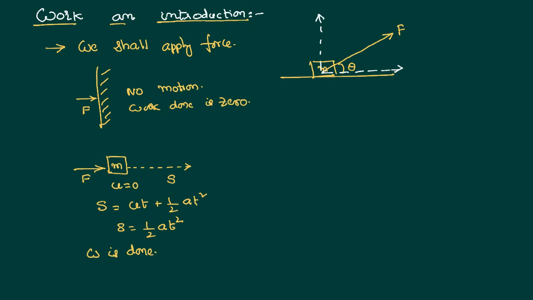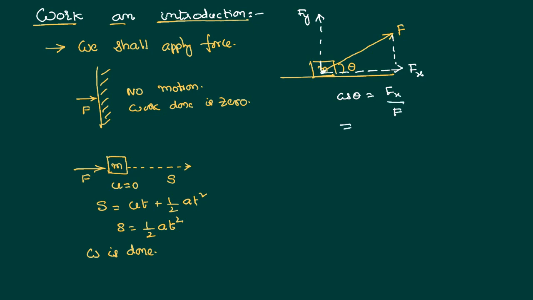And you must be clear that the components, called the x component and the y component, shall always have a direction similar to that of the original vector. Our vector is moving away from the origin, and hence the components are also moving away from the origin. If you imagine a right angle triangle, we can write cos theta equal to fx by f.